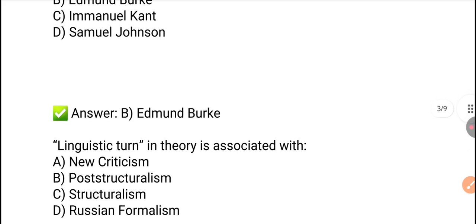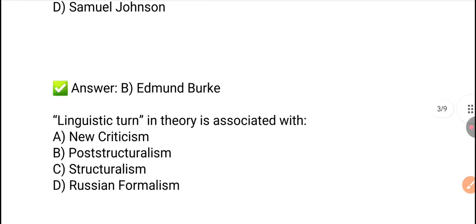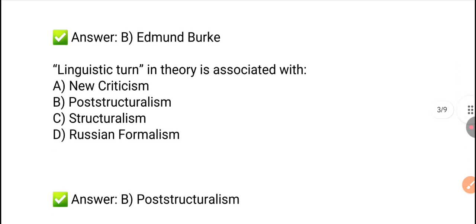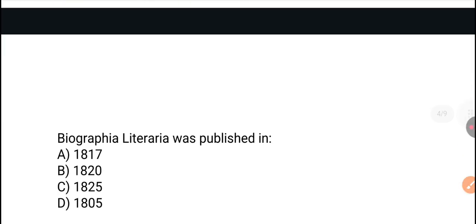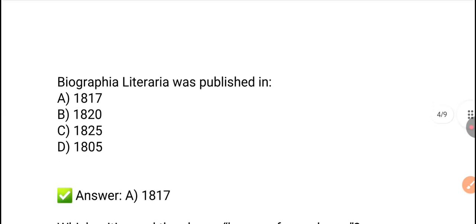Next question. The linguistic turn in theory is associated with. So, in theory, the linguistic turn is associated with post-structuralism. Option B is the right answer. Next, the Biographia Literaria was published in. The Biographia Literaria was published in 1817. Option A is the right answer.